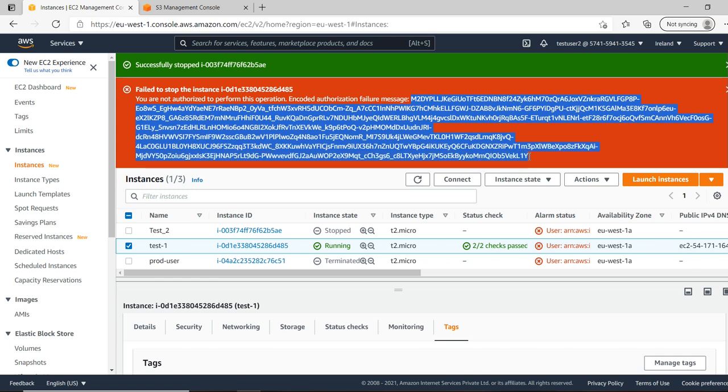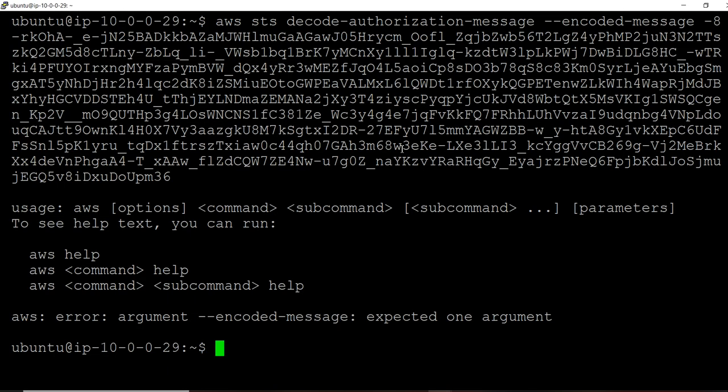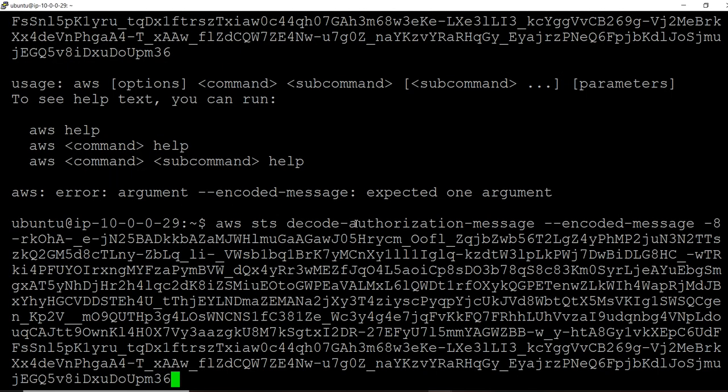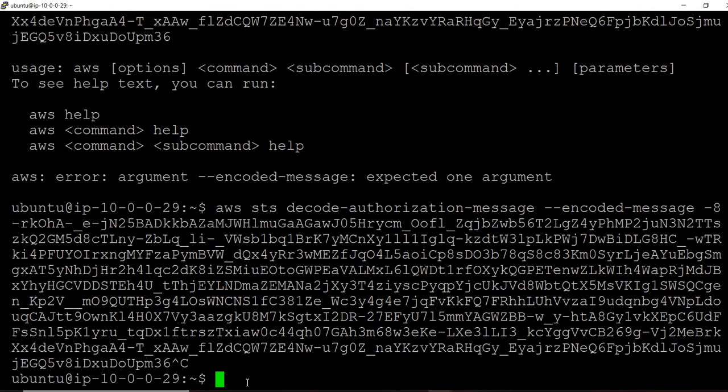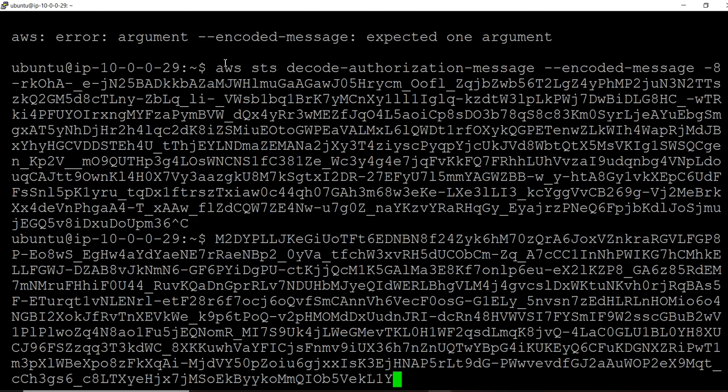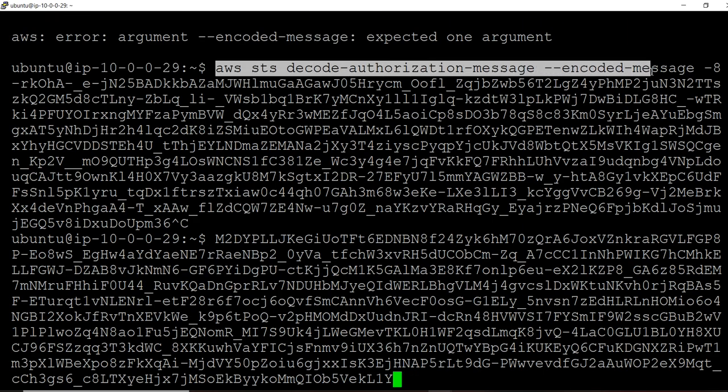Now I want to get this copied, and I want to use STS decode-authorization-message with the encoded message.